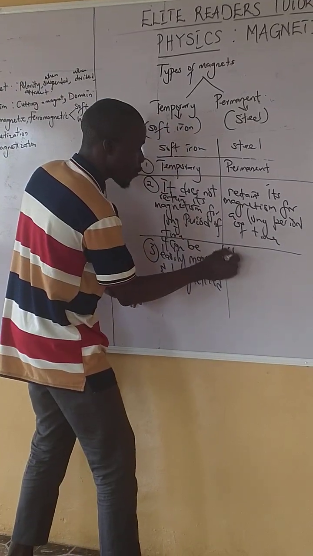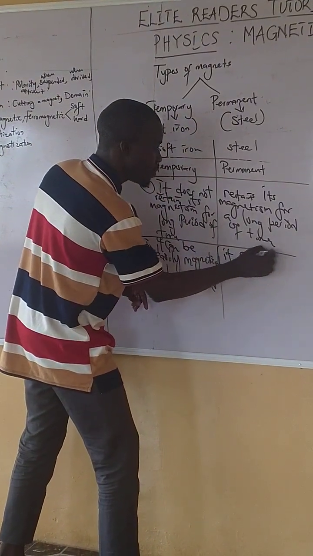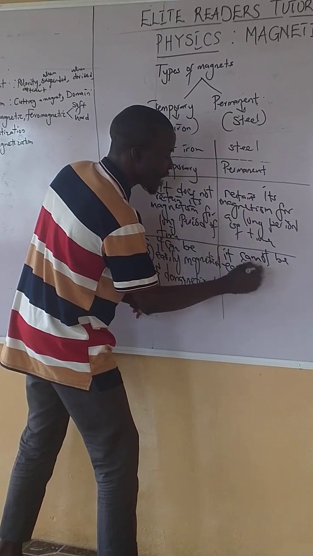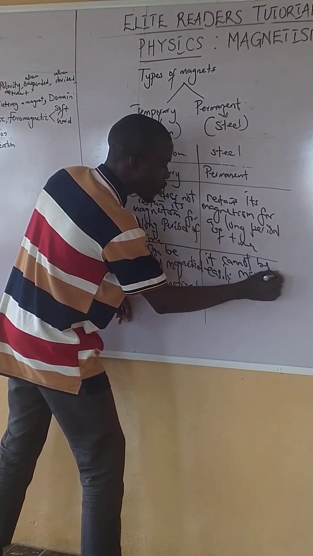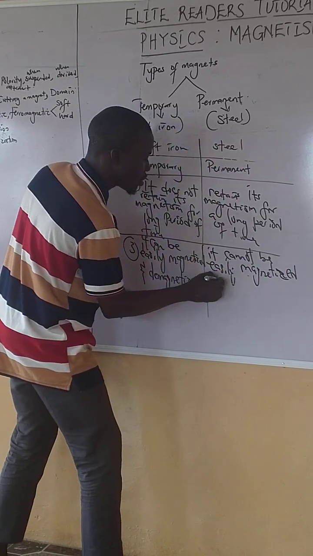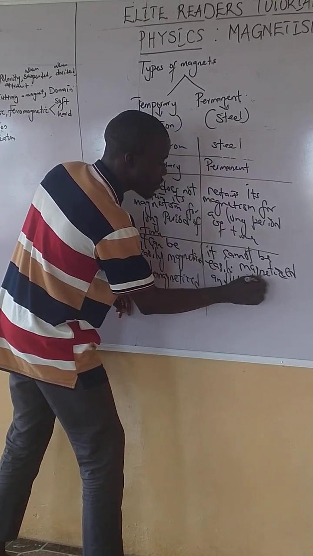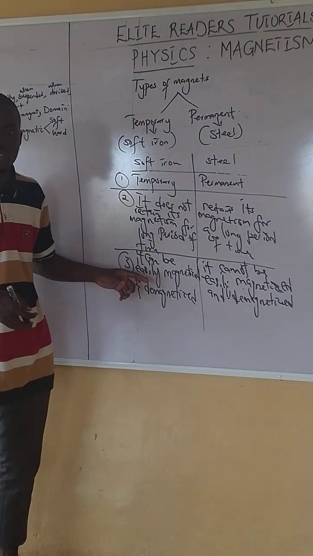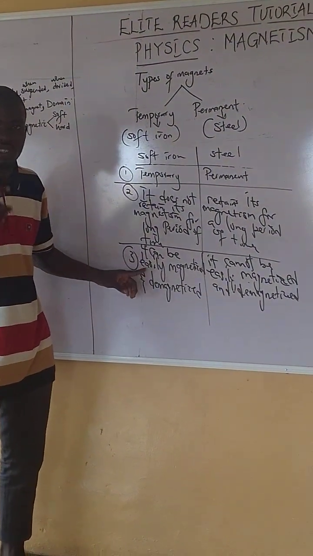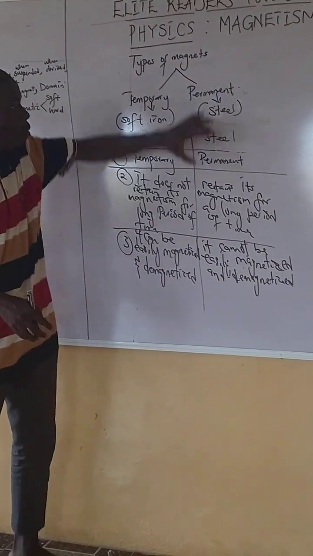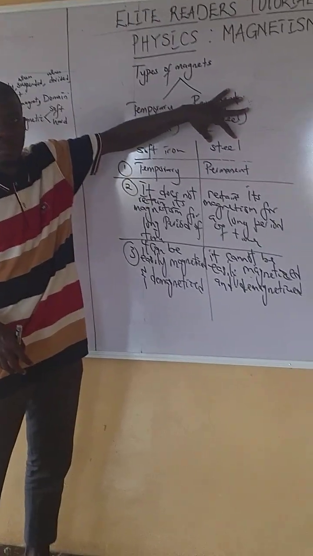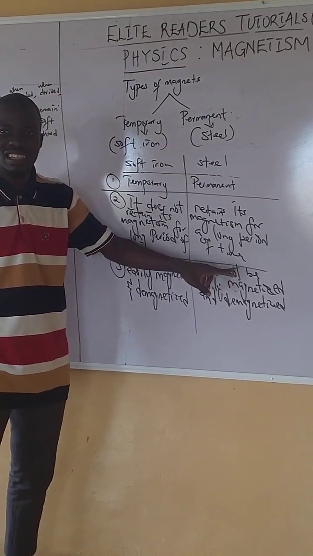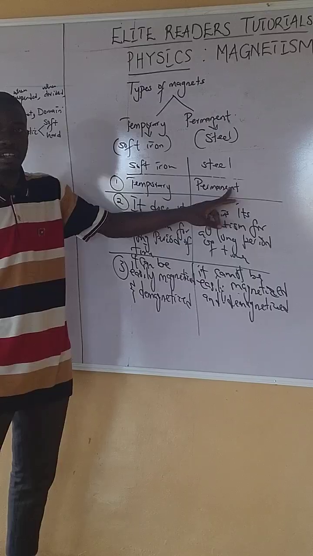But a permanent magnet cannot be easily magnetized and demagnetized. If I want to magnetize soft iron, it will not take long, and for it to demagnetize also, it will not take long. But for a permanent magnet, an example of which is steel, it is very difficult to magnetize, and it retains its magnetism for a long period of time because it is a permanent magnet.